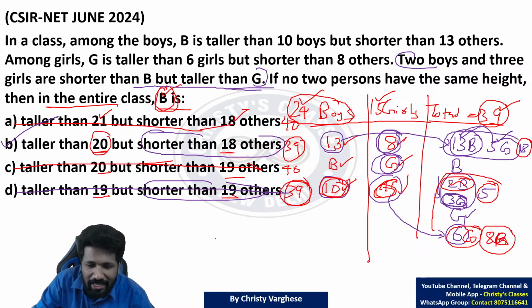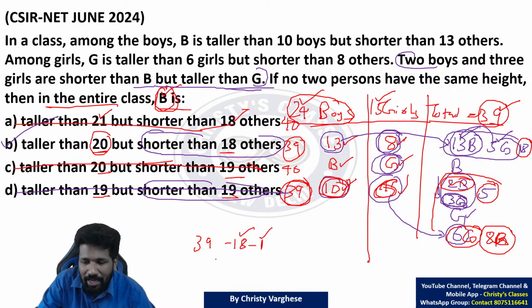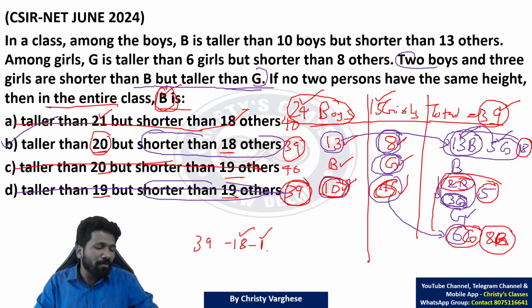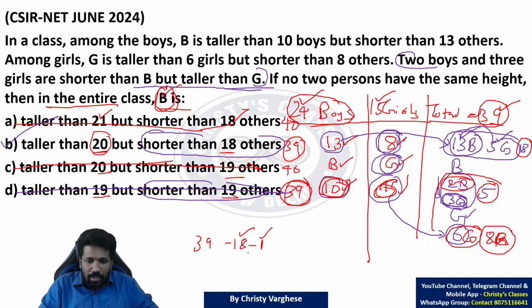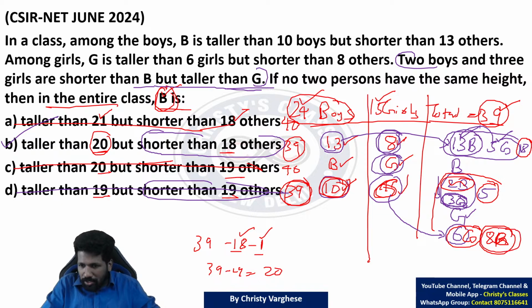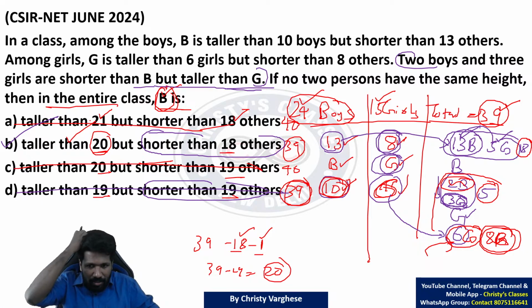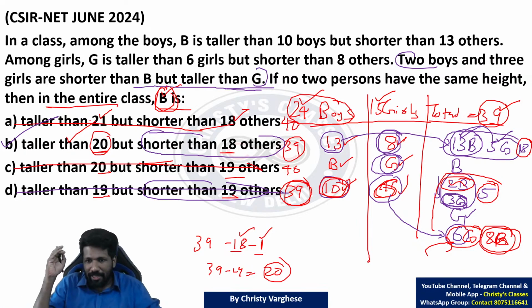How? 18 people before B ना, total 39 people है, उसमें से 18 people before B and B भी एक person है ना, तो ये 18 और 1 person B को subtract किया तो बाकी persons हो गए ना आफ्टर B वाला. आफ्टर B वाला people को फाइंड करने के लिए बिफोर B वाला persons और B ये दोनों people को subtract करना काफी है. That is 39 minus 19, 20 people. That is enough. This process will take more time. That is why this will be easy. So taller than 20 people. B is taller than 20 means below B 20 people are there. Tough question, but this is the explanation.